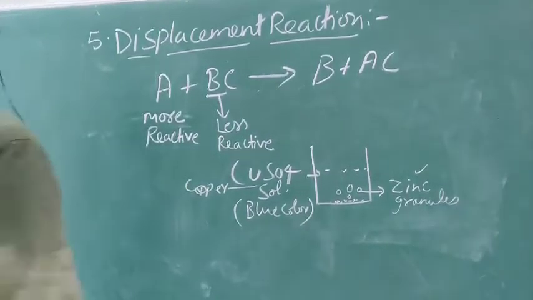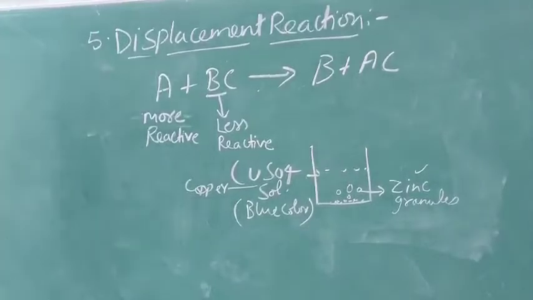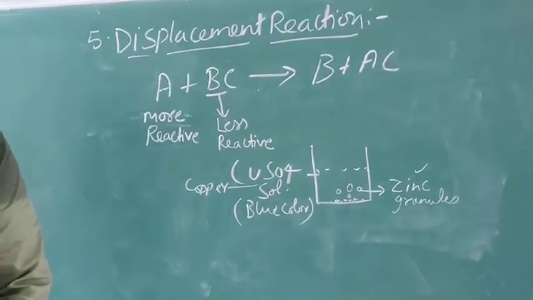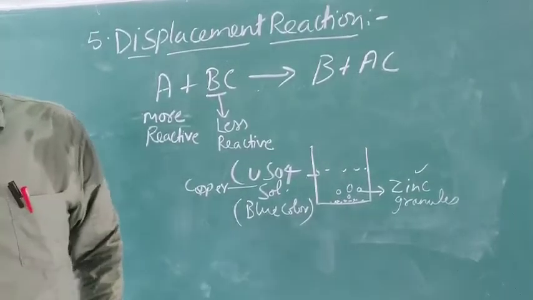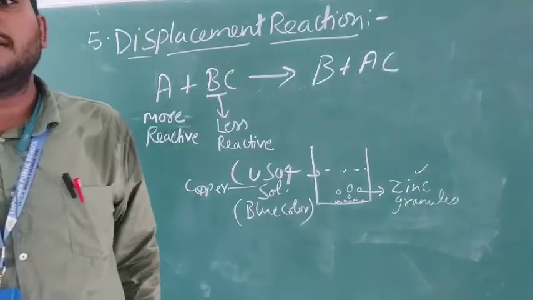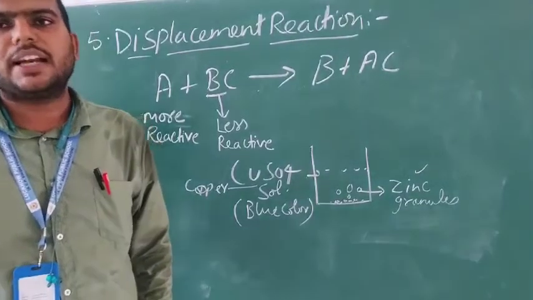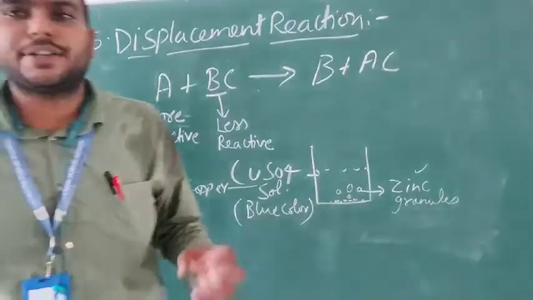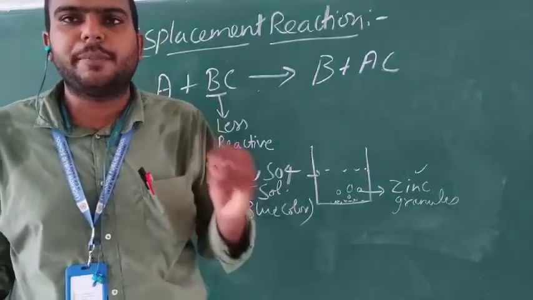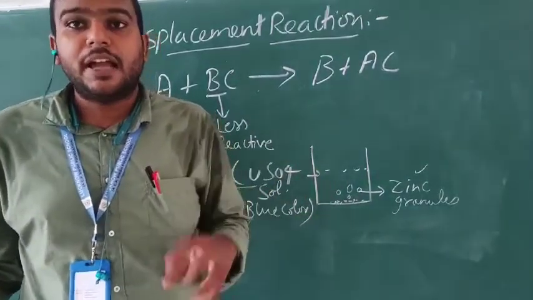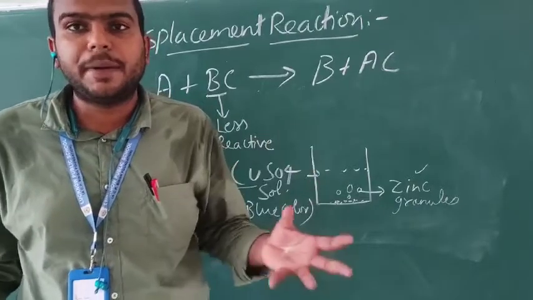And the last topic which is in our books is uses of metals, and uses of non-metals. So there are some points: metals are stronger, so they are mostly used for making automobiles. Aluminium is used for making aeroplanes, right?